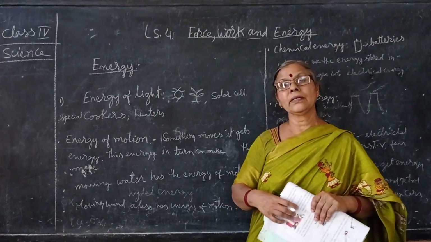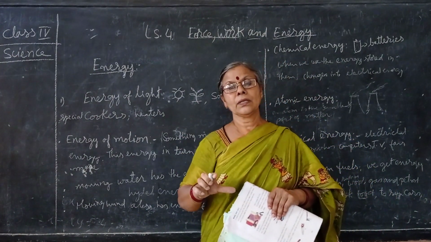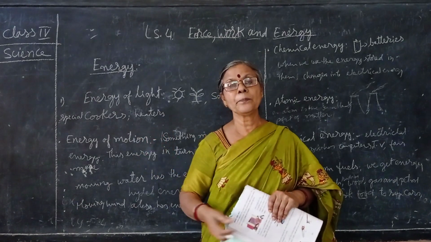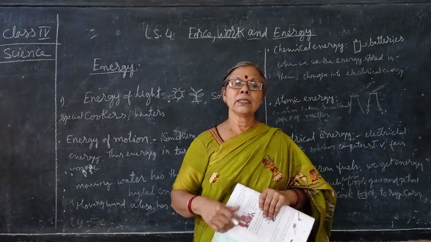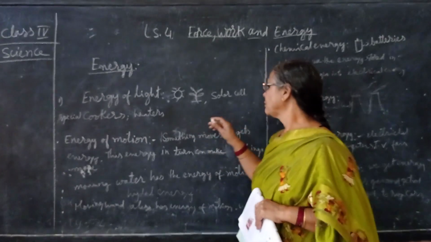And you might have seen in the villages also, some small cells are there. They are kept in the sunlight, so it produces energy. So that energy is called the solar energy. The sunlight energy is called the solar energy.